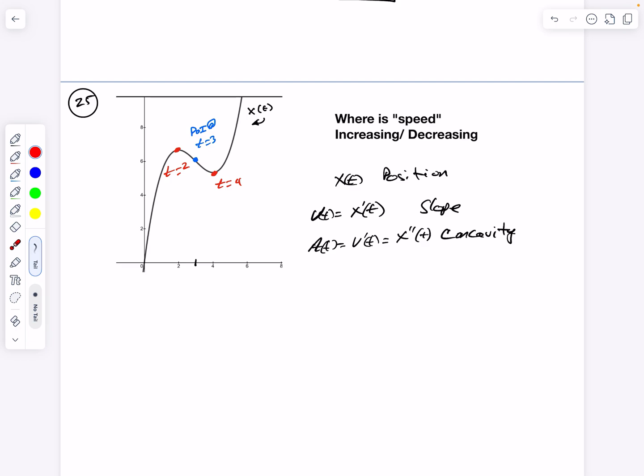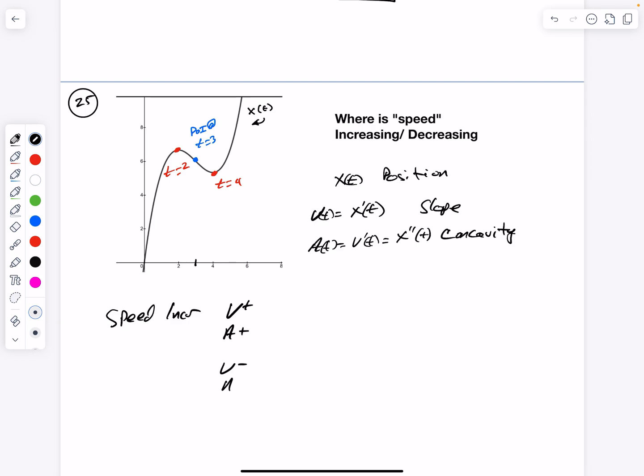Now, I want to find where speed is increasing. I want to look for intervals where velocity is positive and acceleration is positive, or velocity negative and acceleration negative. So again, for velocity I'm looking for sloping up, and for acceleration positive I'm looking for concave up. So let's take a look.